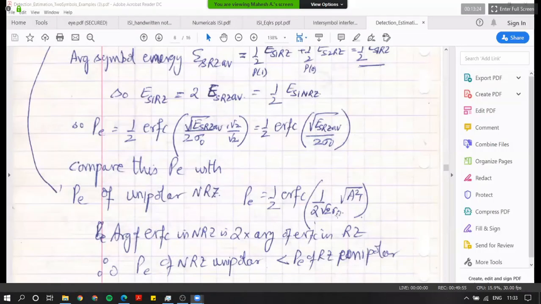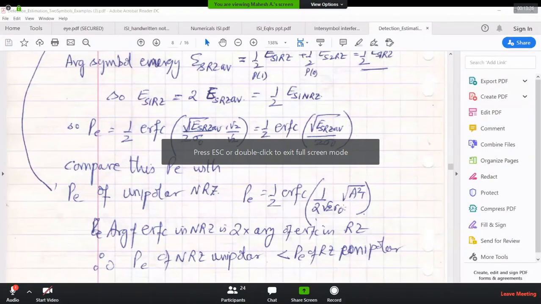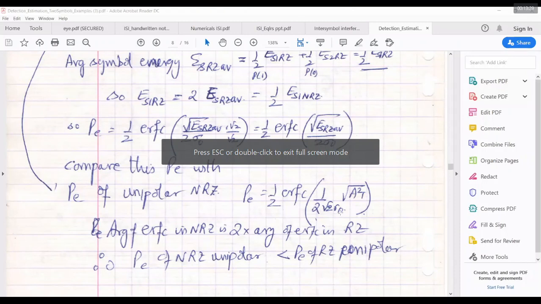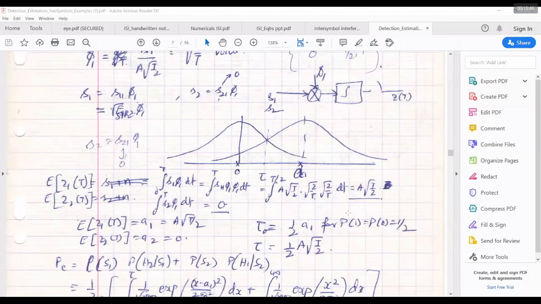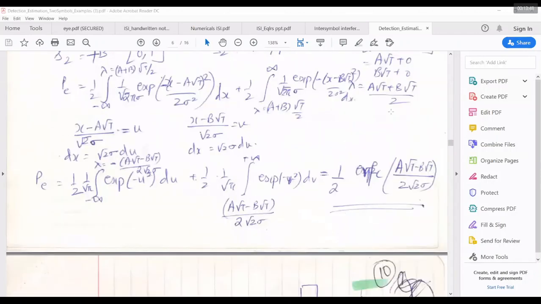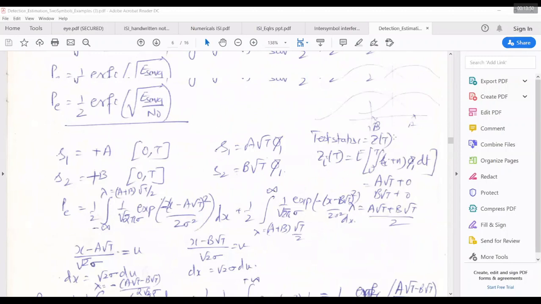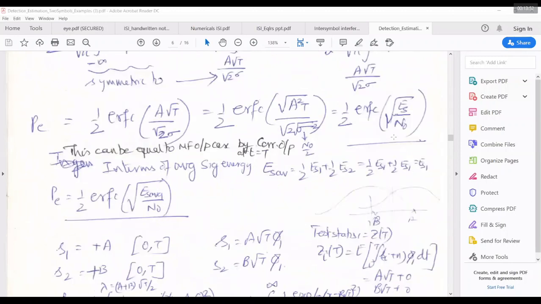Sigma naught is what? Sigma square is N naught by 2, so sigma naught means square root of N naught by 2. Correct? Yes, sir. Square root of N naught by 2, root 2 will cancel. N naught is there. A square T is Es. Es by 2 N naught will come. That's all. Instead of Es by N naught as in polar, here it is square root of Es by 2 N naught. That's all.